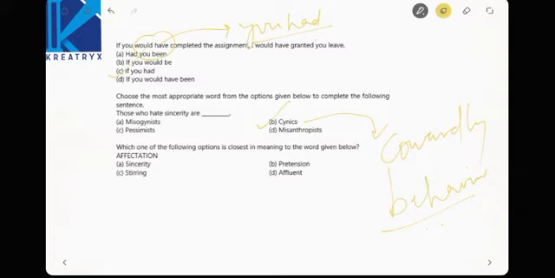Then which one of the following is the closest in meaning to the word given below? Affectation. Affectation means impressing a person or thing or some other, right? So the closest meaning will be pretension, which is also impressing, right? Similar meaning.